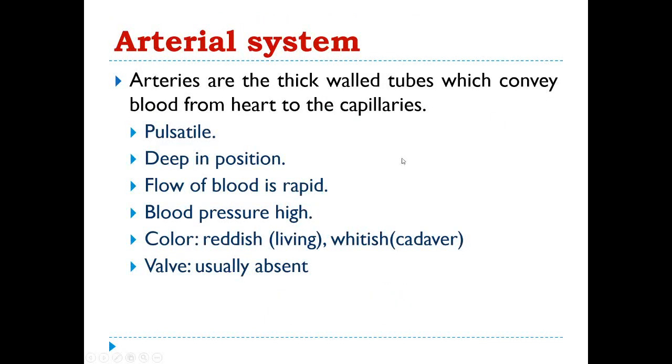Now, the arterial system. Arteries are thick-walled tubes which convey blood from the heart to the capillaries. They are pulsatile, deep in position, the flow of blood is rapid, blood pressure is high, the color is reddish in living condition, and in a cadaver we can see the arteries as whitish in color. Valves are usually absent.